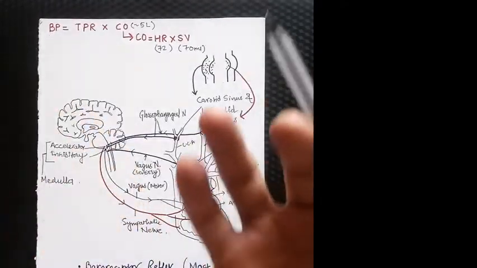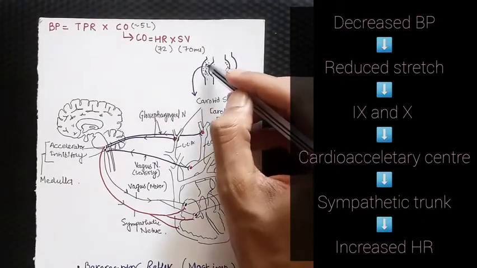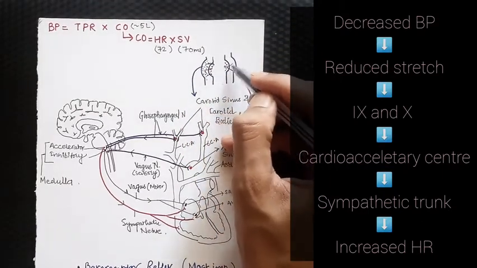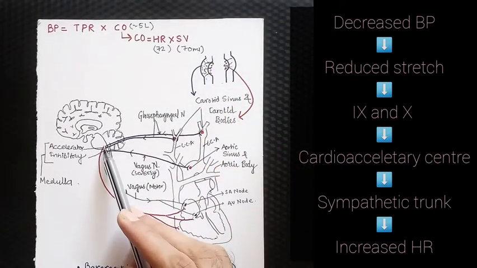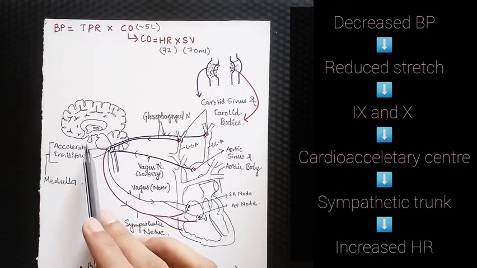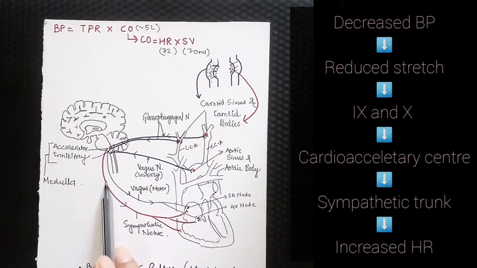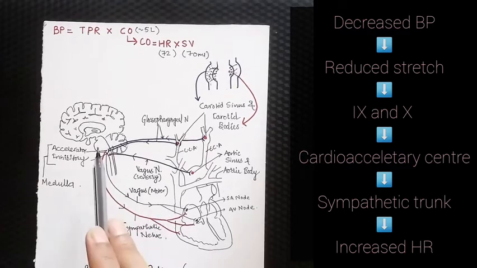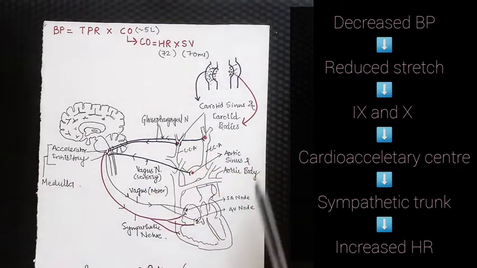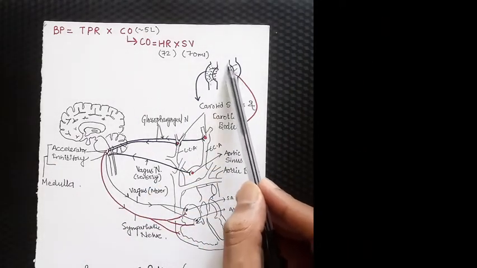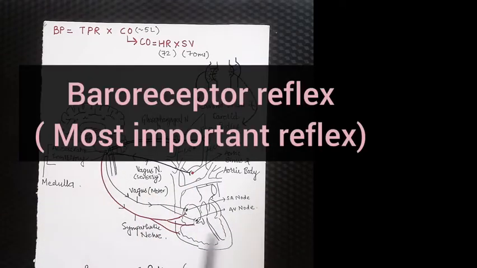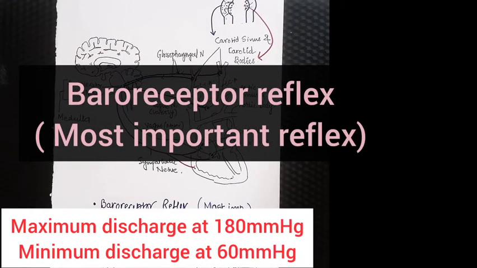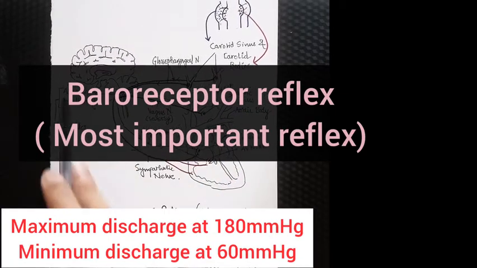Similarly, if there is a decrease in the blood pressure, the stretching in the wall will be reduced, and this reduced stretching will also cause stimulation of the glossopharyngeal and vagus nerves, and in turn they will excite the cardioacceleratory center, and through the sympathetic nervous system this center will stimulate our heart to increase the heart rate. So this is our baroreceptor. Baro means pressure. So these carotid sinus and aortic sinus will cause a reflex to maintain our blood pressure. The baroreceptor reflex is the most important reflex to maintain our blood pressure.